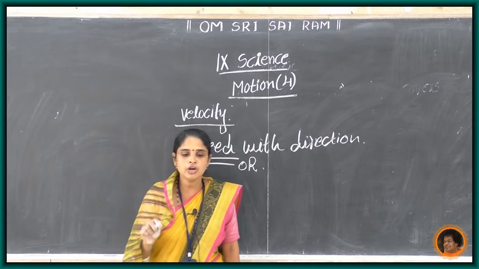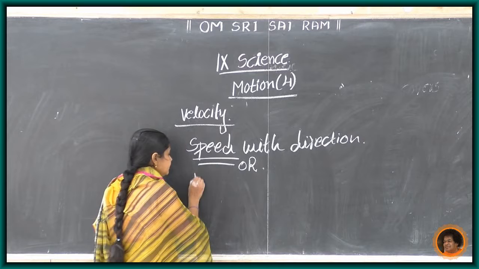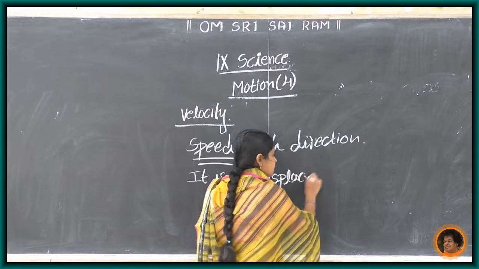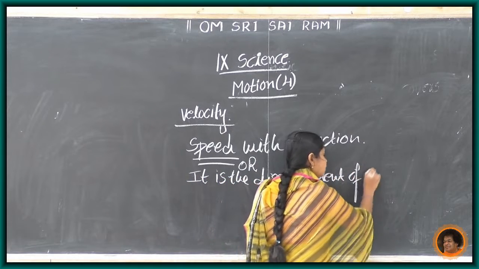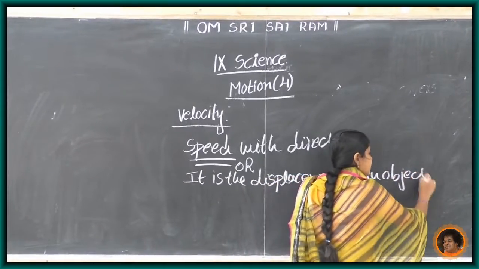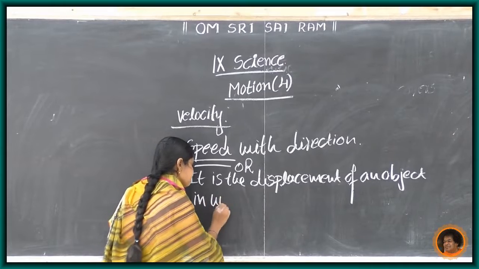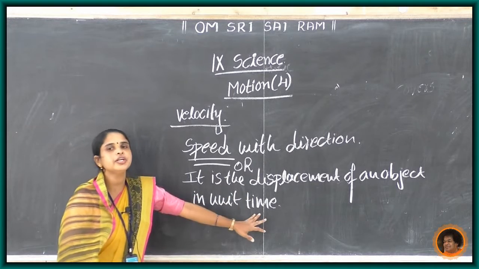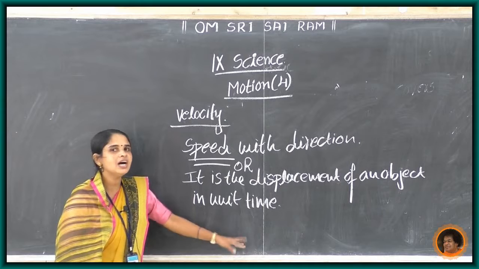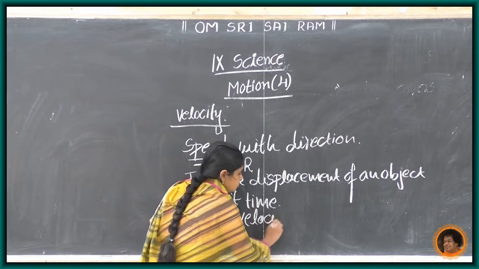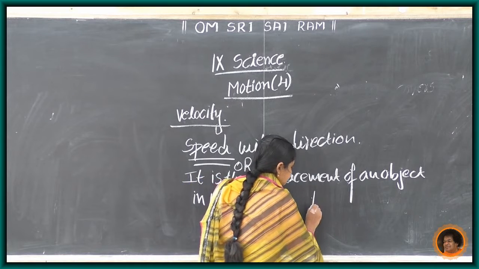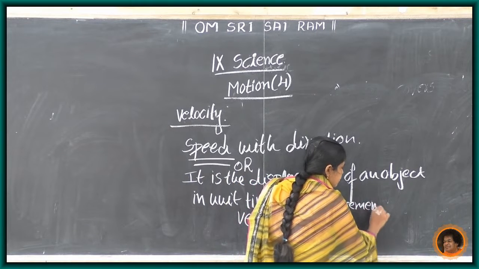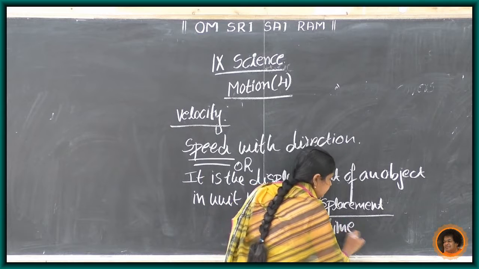So the formula, velocity equals displacement divided by time.